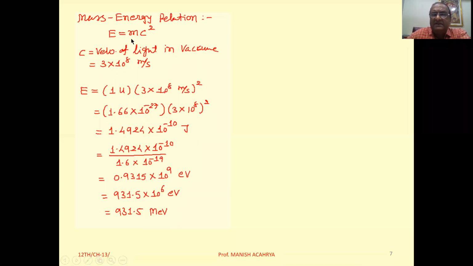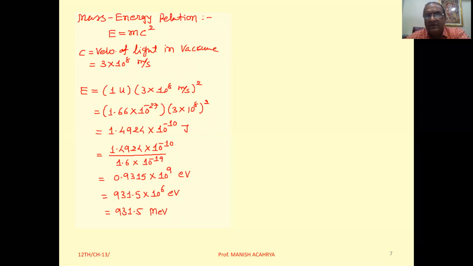It implies that when m kilogram mass is converted into energy as per this equation mc square, then we will get energy equal to E. Now see, we already discussed this thing.